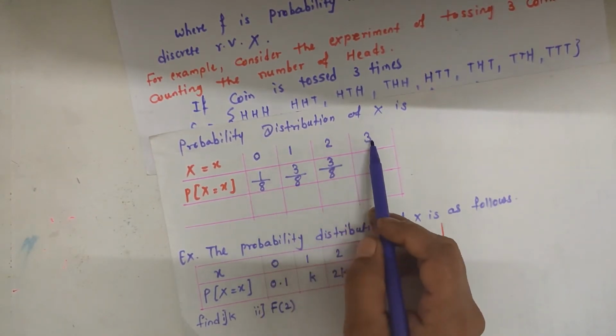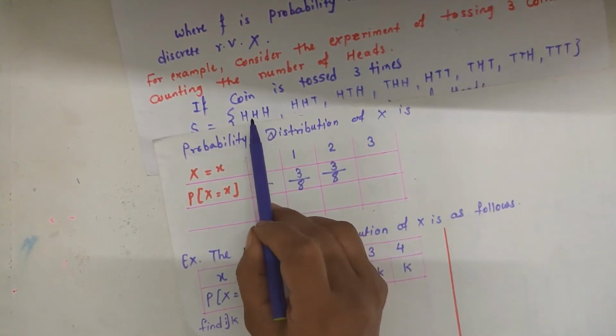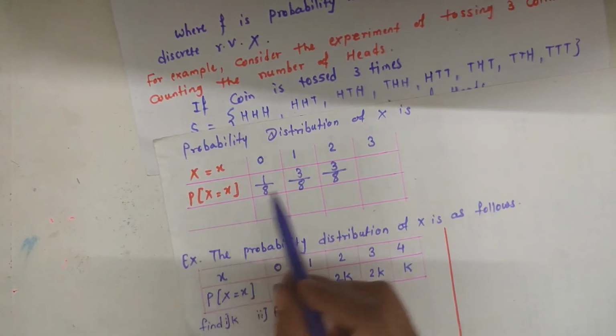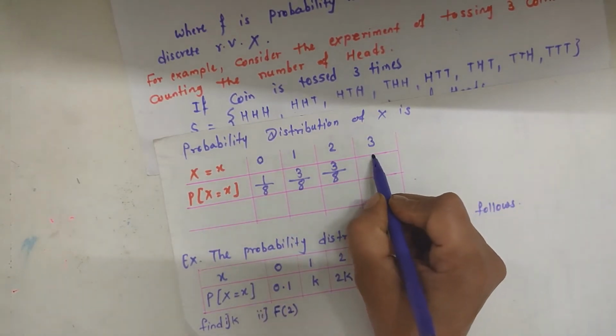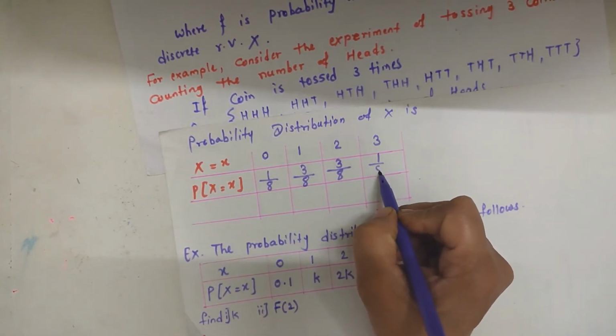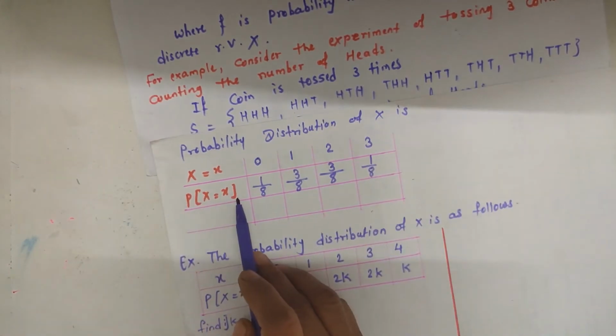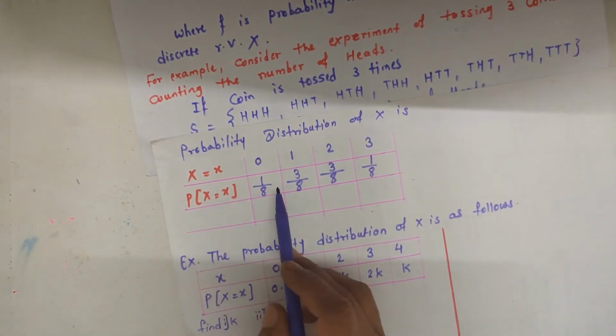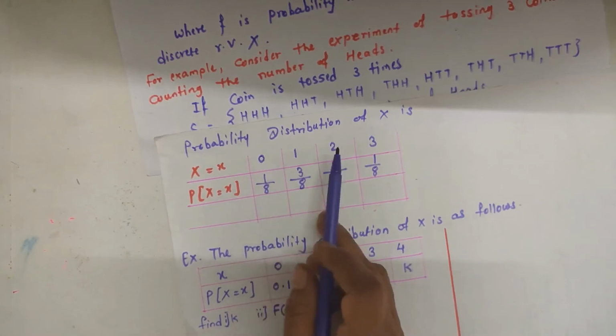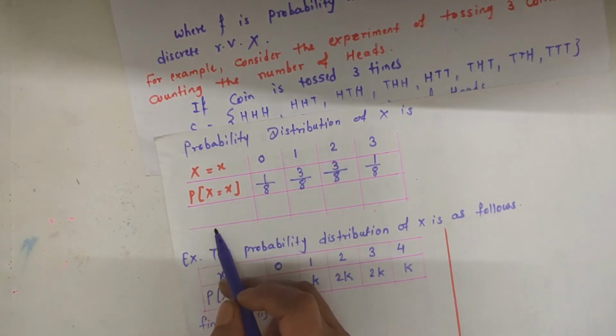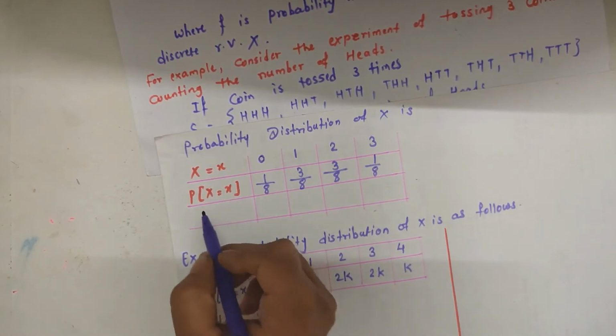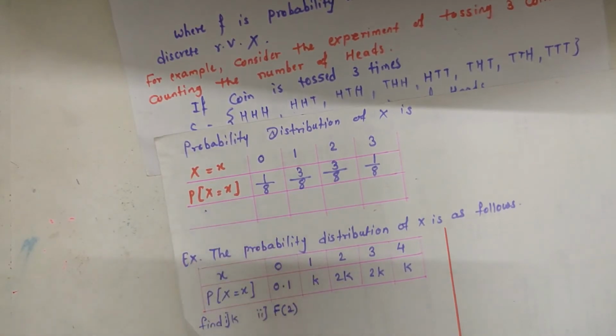Now the last possibility, x equal to 3, that is all 3 are heads. There is only one possibility. So the probability for x equal to 3 is 1 upon 8. This is the probability distribution or probability mass function of the given random variable X. Now here we have to find the cumulative distribution function, that is capital F of x.